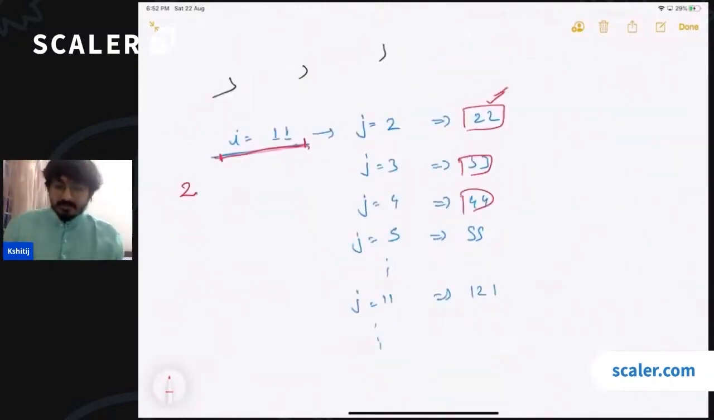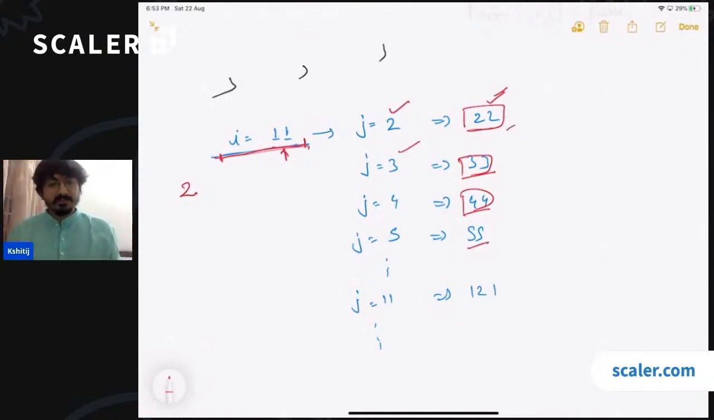Why did that happen? Because before taking a value 11, I must have taken all the values which are less than 11. So all those values have already been cut. So 22 has been cut by 2, 33 has been cut by 3, 44 has already been cut by 2, 55 has been cut by 5, and so on, right?